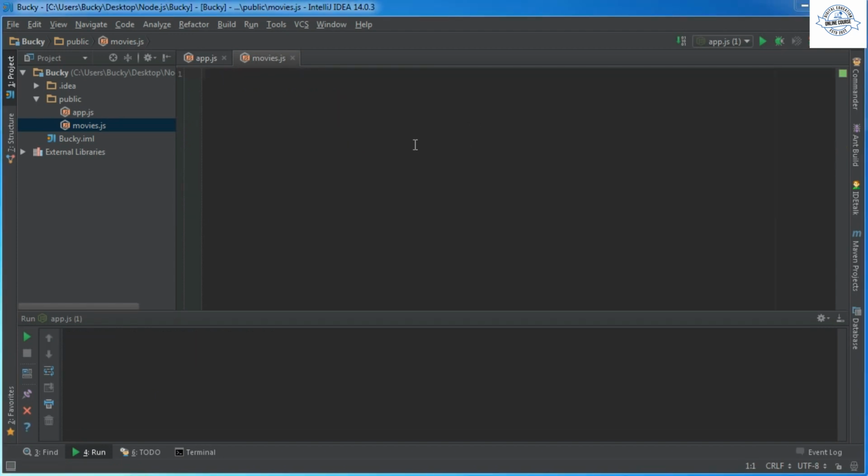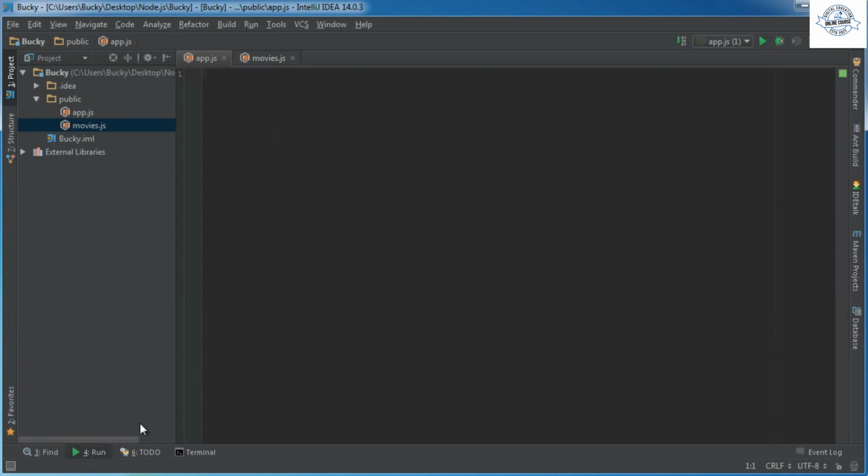Alright guys, so in this video I'm gonna explain what exactly a shared module or a shared object is. It's something that confuses a lot of people whenever they start using modules. So yeah, let's go ahead and get to it. And actually, what I did is I cleaned out everything from the previous tutorial. So right now we just have a blank app.js and a blank movies.js file.